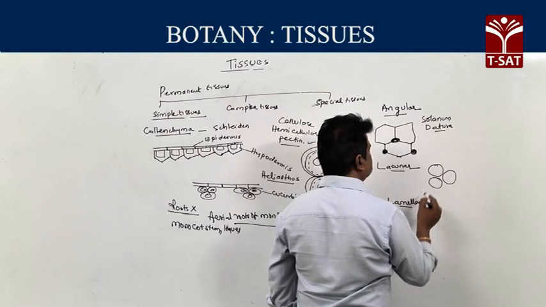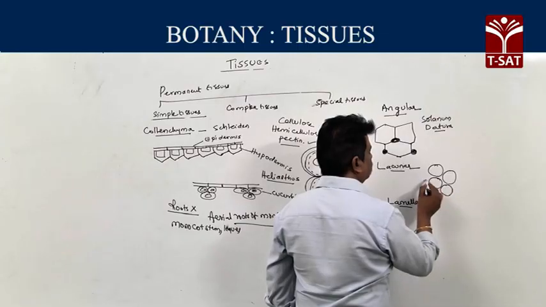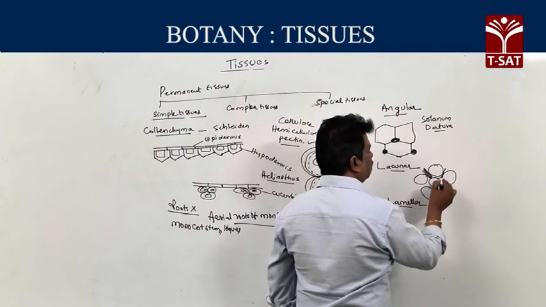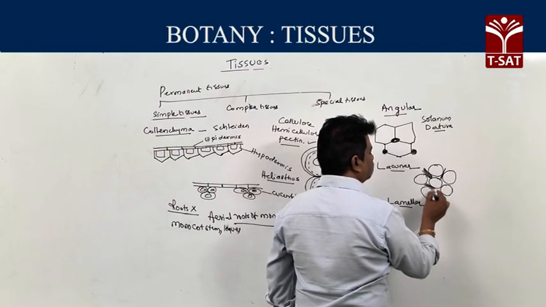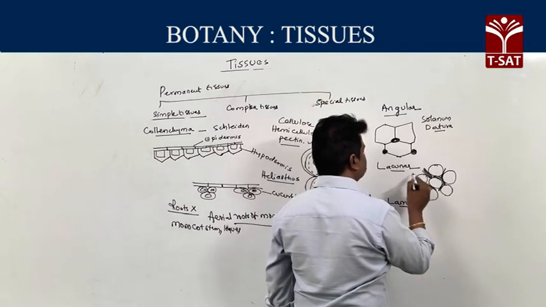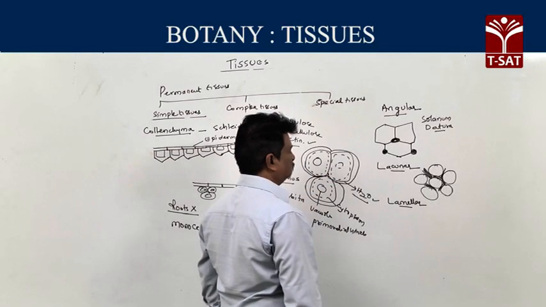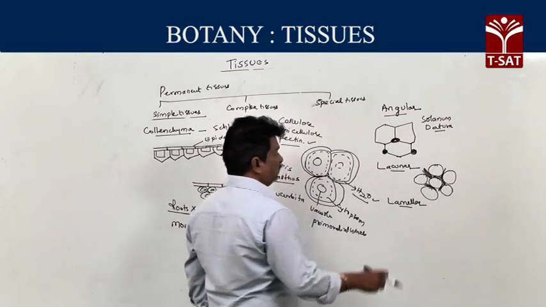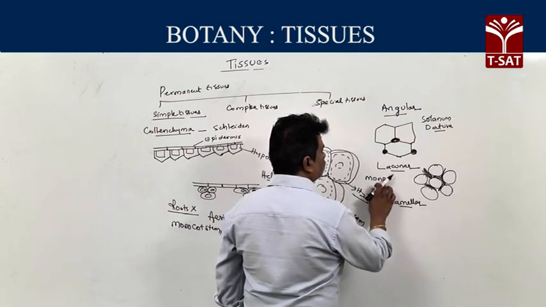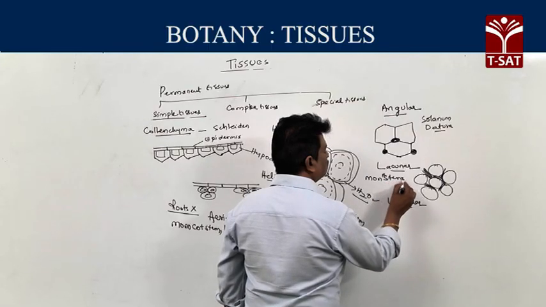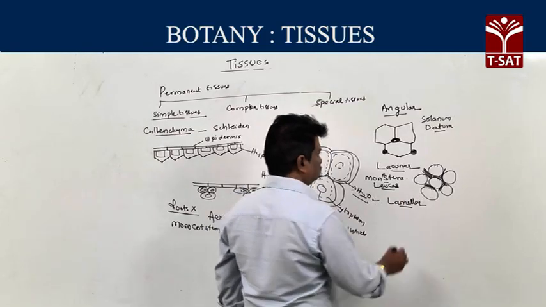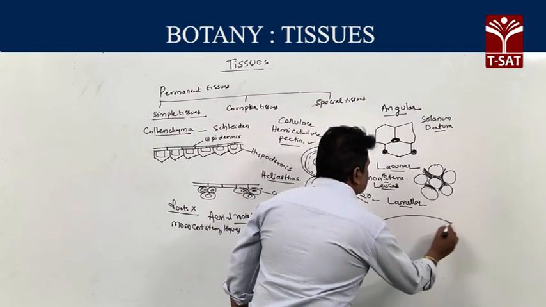Then the second one, lacunar collenchyma. In lacunar, cells are arranged irregularly and loosely, so intercellular space is present and thickening takes place in the intercellular spaces, called lacunar. Examples for lacunar are aerial roots of monstera and leucas.